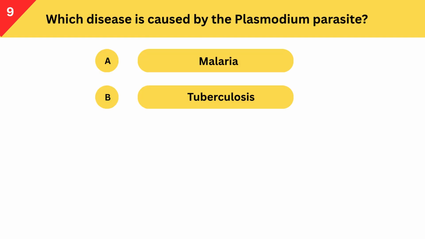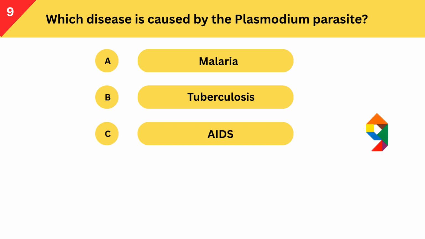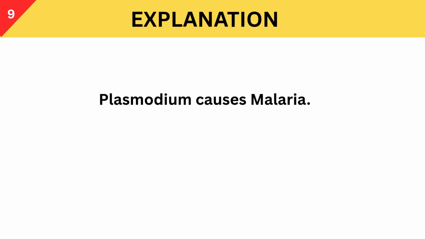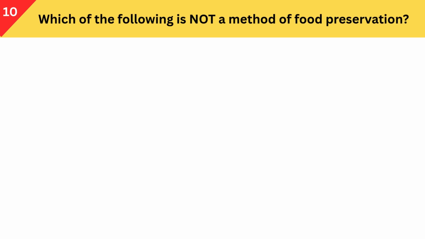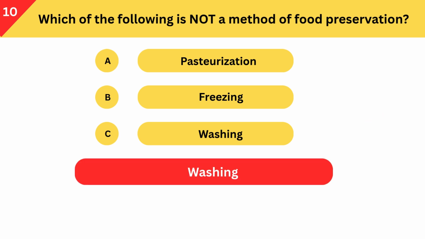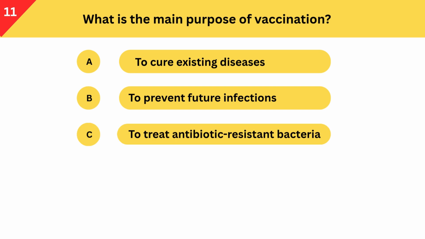Which disease is caused by the Plasmodium parasite? A. Malaria. B. Tuberculosis. C. AIDS. Correct answer is malaria. Plasmodium causes malaria. Which of the following is not a method of food preservation? A. Pasteurization. B. Freezing. C. Washing. Correct answer is washing. What is the main purpose of vaccination?